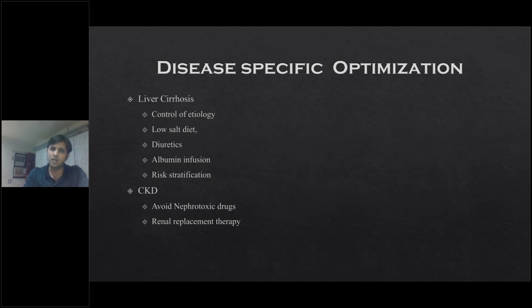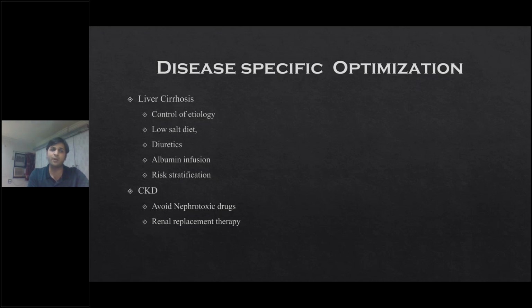Then other types of disease-specific optimization can also be done, but we will not routinely see these patients in our surgical routines. If the patient has cirrhosis, then definitely we need to control the etiology. If the patient is taking alcohol, we have to stop that. If the patient has hepatitis B or C, we have to give antiviral medications to reduce the viral load. Then we give them a low salt diet, diuretics, and albumin infusion so that the decompensated state can be compensated well before surgery.